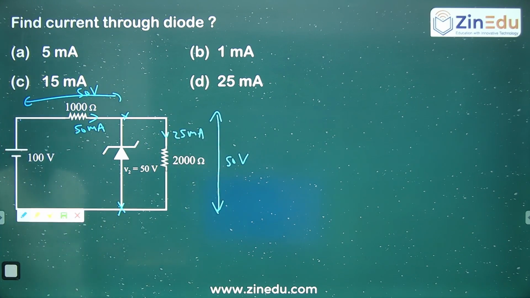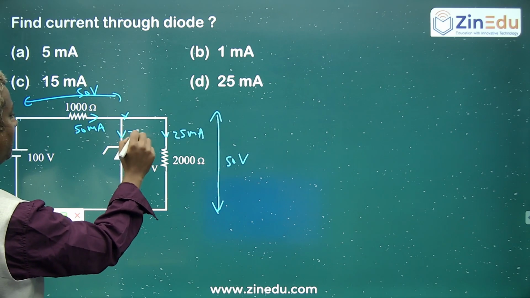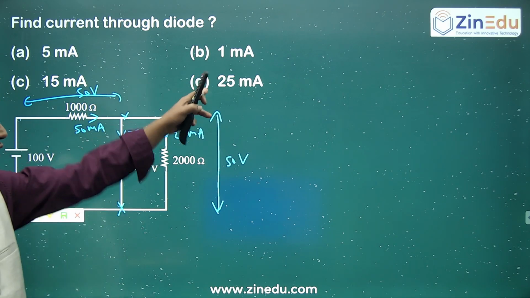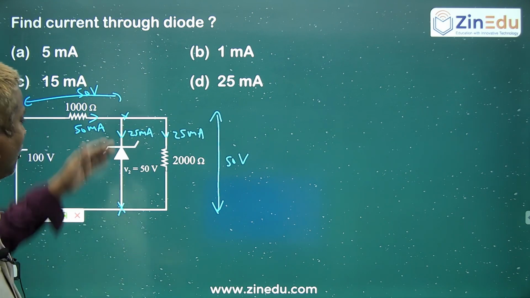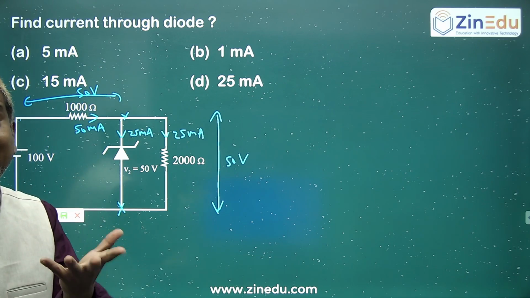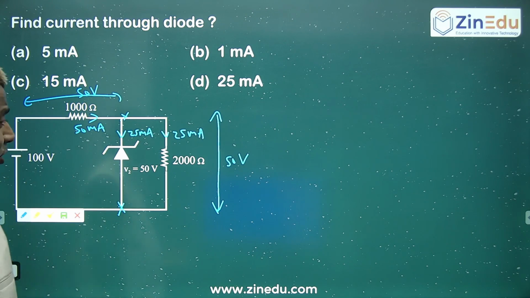Volts by 2000 ohms gives 25 milliamperes, so the remaining 25 milliamperes flows through the diode. What is the current through this diode? It is 25. The basic concept: whatever the current, the potential drop across the Zener diode has to be 50. The Zener diode acts like a voltage regulator. It regulates the voltage.